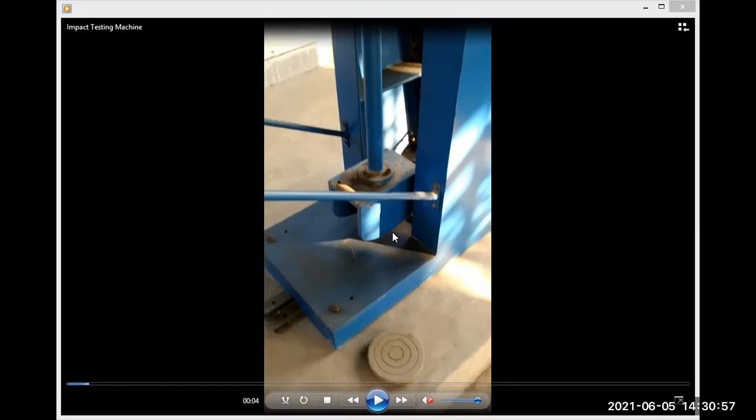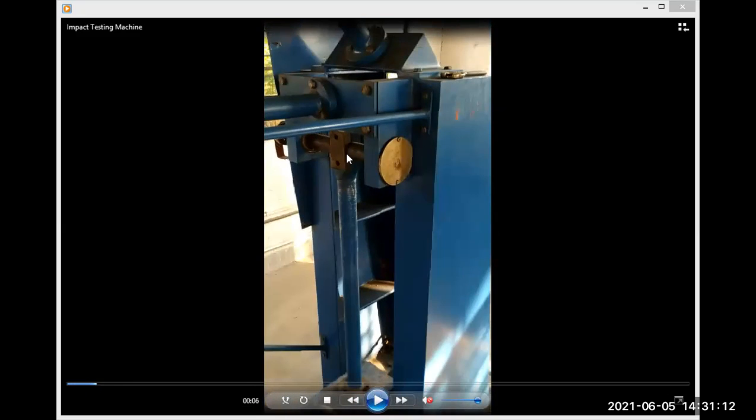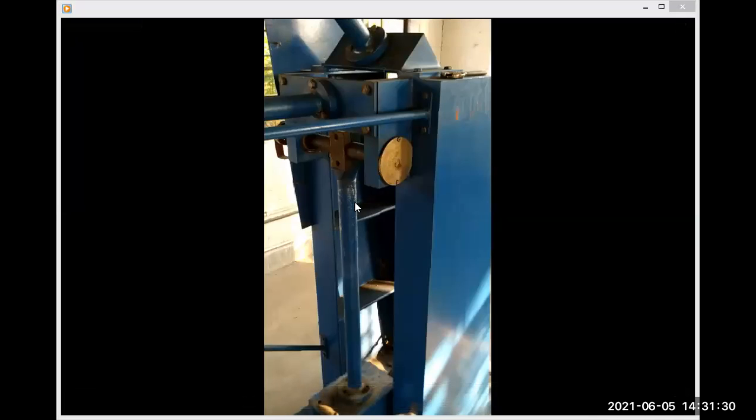The individual weight of this machine is not known to me. At present, it is not under action, but just hanging from its position. Again, have a look at it. It is hanging here, not loaded or located on its specific position, because the machine is not working at this moment. So first of all, we have to understand how we are applying the impact load.